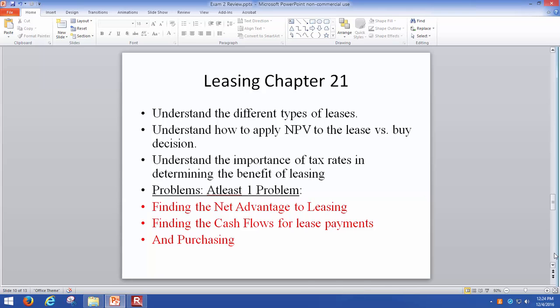Now, what is the cost of the lease? The cost of the lease every year would be the $500 you paid times 1 minus the tax rate, because you get a tax benefit, a tax break on the lease payments. Now, what about the purchase decision? So typically the purchase decision is in the first year, you have to pay for the equipment. So that would be like $20,000 or $25,000 you pay for the equipment. And after that, every year, you can depreciate the asset. So that would be a benefit as far as you are concerned. And the depreciation times the tax rate, that tells you the tax benefits of the purchase. And typically, you want to compare these two things.